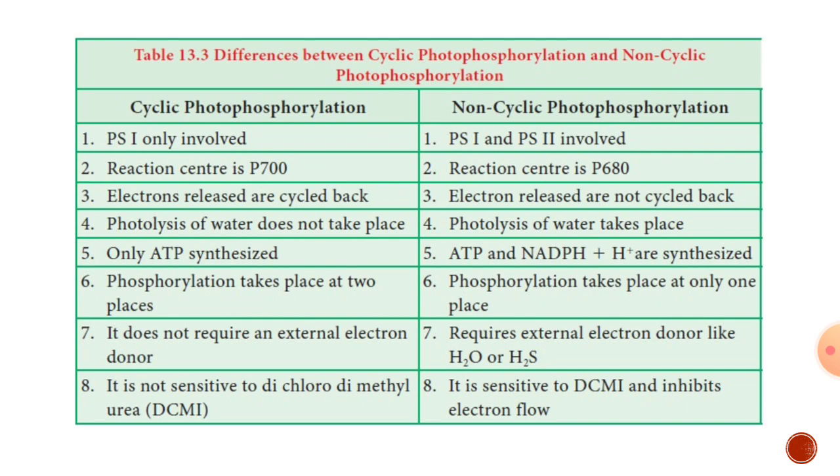Actually, the electron transportation pattern was put forward by Hill and Bendall in the year 1960. It shows how electrons get transported from one electron carrier to another and from one system to another. Along with this electron transport system, these ATP are synthesized. That is called photophosphorylation, the formation of ATP in the presence of light.